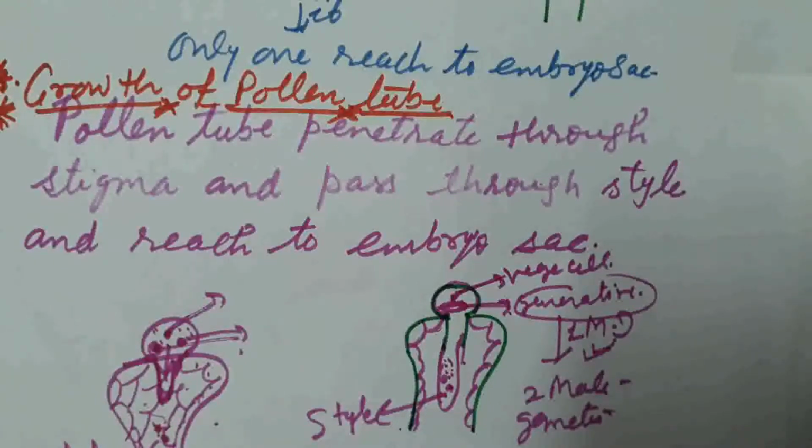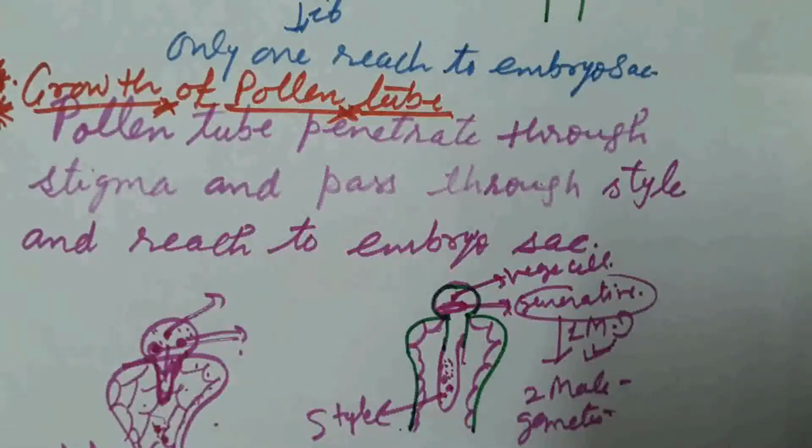I think the concept of this video is very clear to you all. In pollen-pistil interaction, what we studied: the first step is the recognition of the right type of pollen grain.